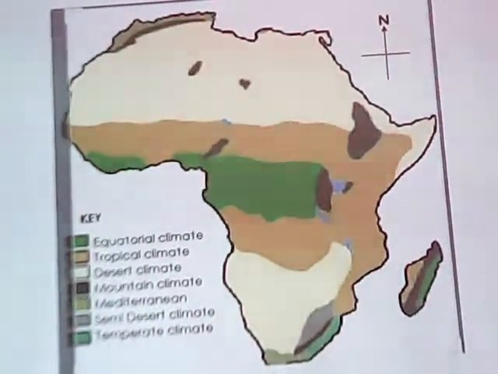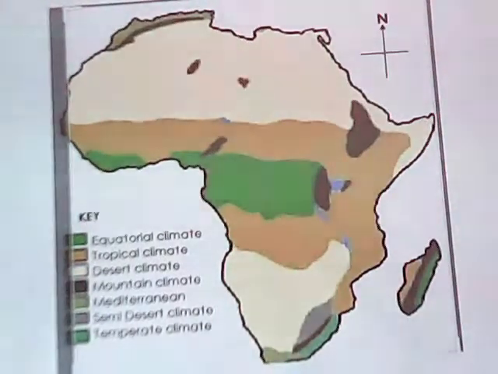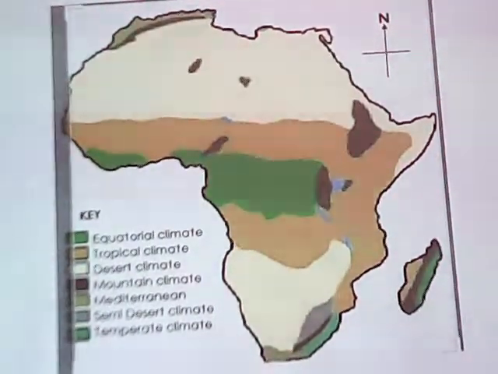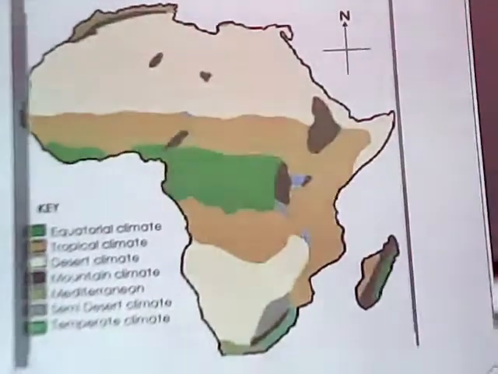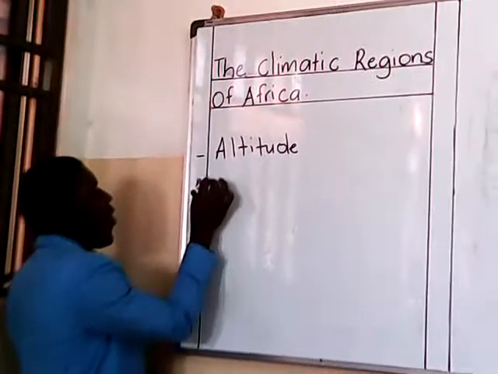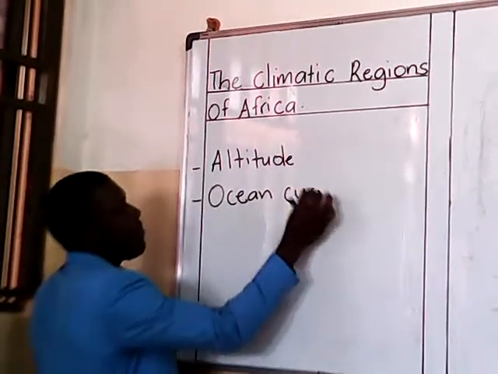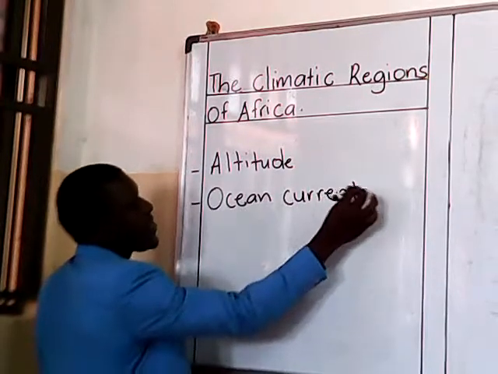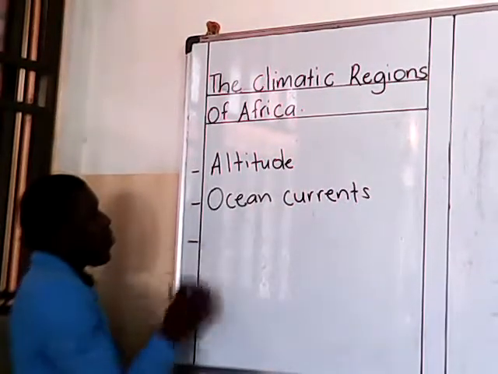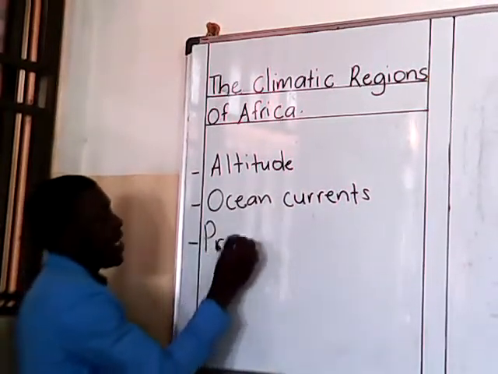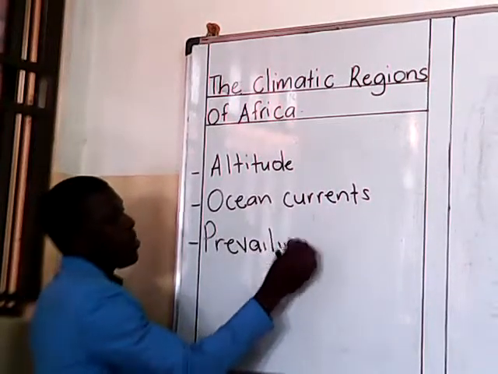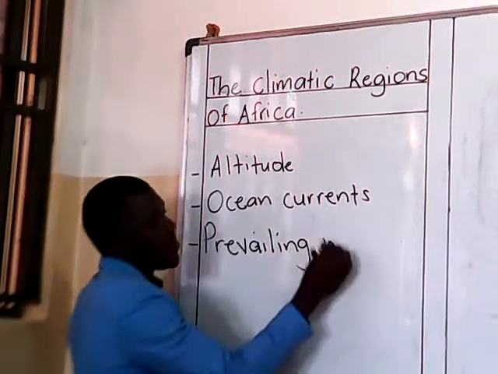One of the factors will be, we shall have factors like, just briefly, altitude, we shall have ocean currents. I believe because we have already copied the notes, we have this already. We shall have the prevailing winds.